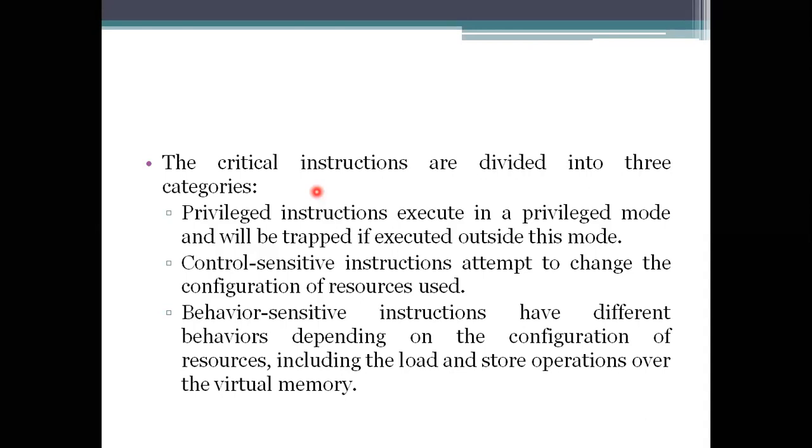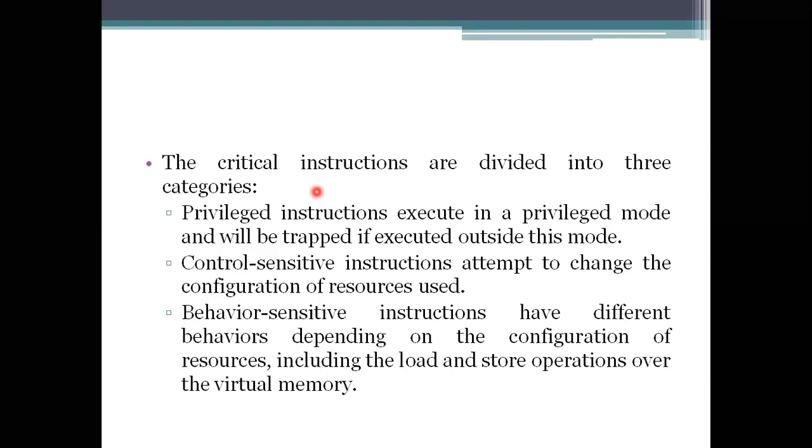So we need to raise a trap or an exception whenever we try to execute a privileged instruction, whether it is one that must be executed outside this mode, or a control-based or behavior-based one. These traps have to be taken care of by the hypervisor. The VMM then takes these things onto our hardware, and the processing is done easily.